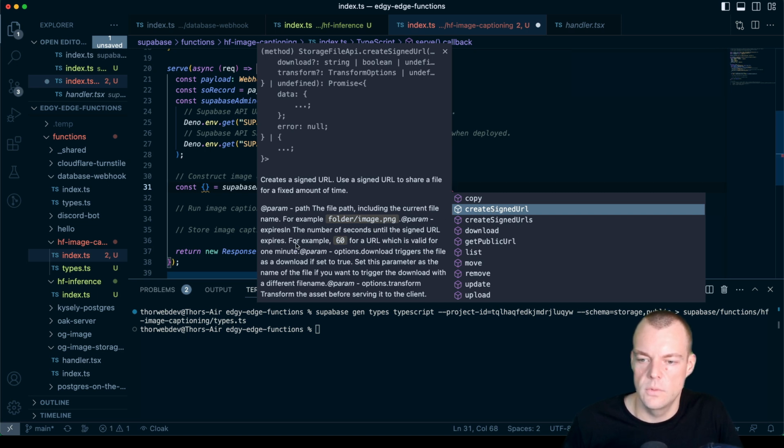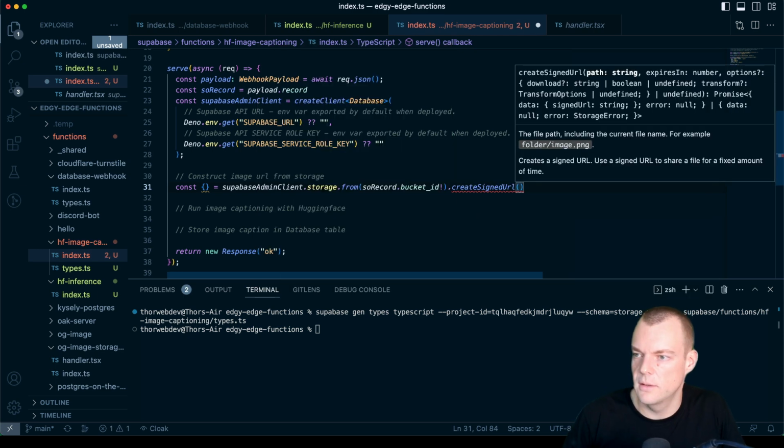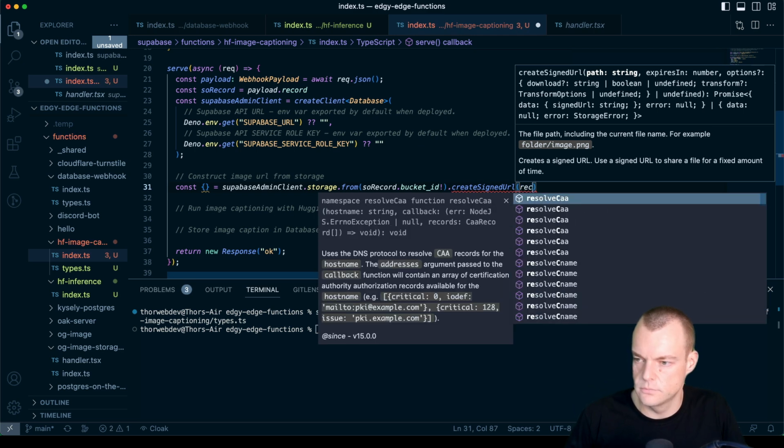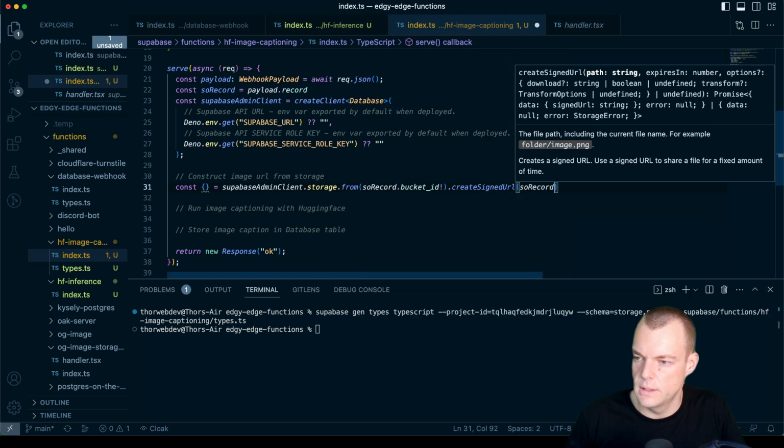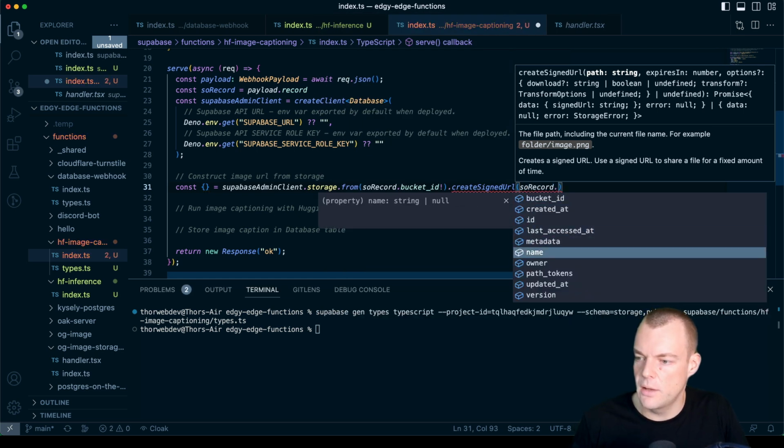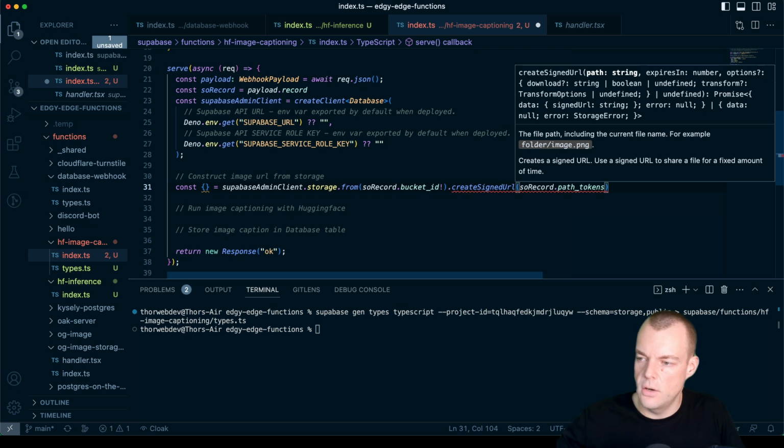and expires the number of seconds. Yeah, I think, for example, 60 seconds would be valid for a minute. Yeah, that math adds up. And so we need the path. So the path will be our storage record, and then we have this path tokens, which is an array of basically the nesting.